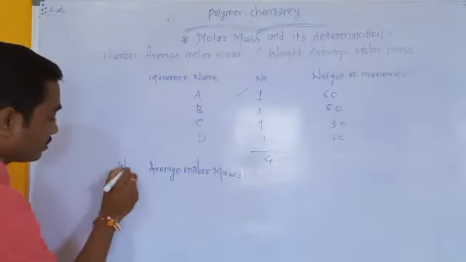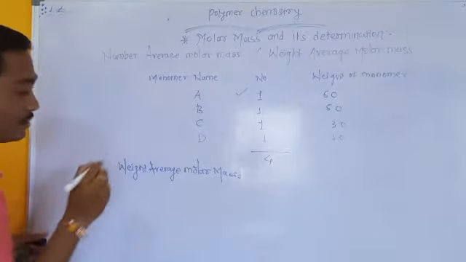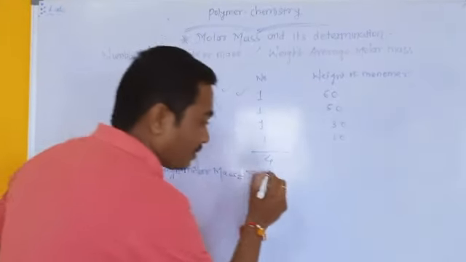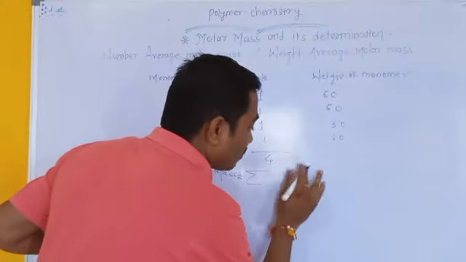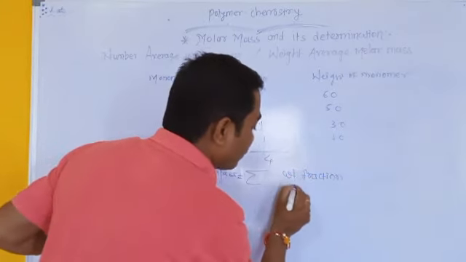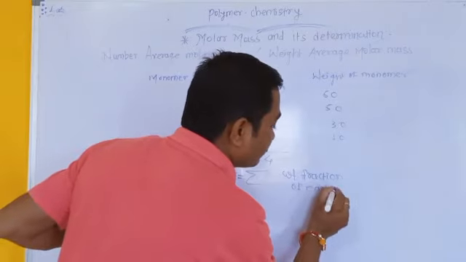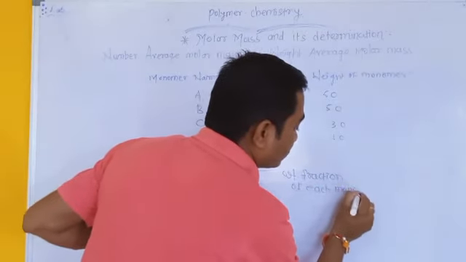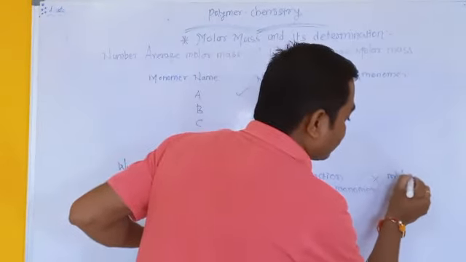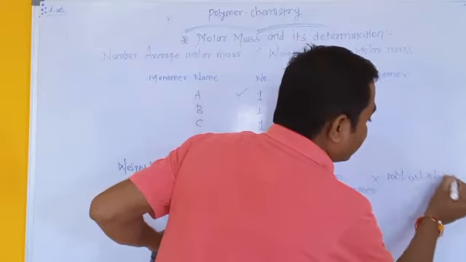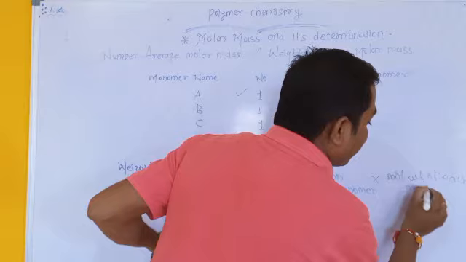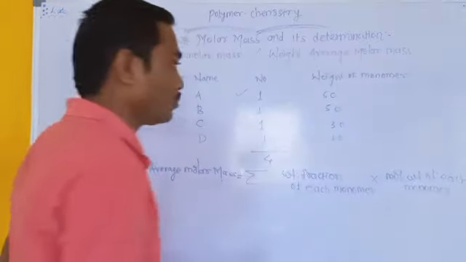Weight average molar mass is also the summation of the weight fraction of each monomer into the molecular weight of each monomer.